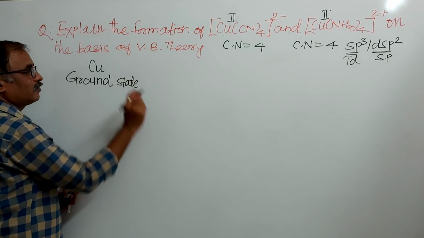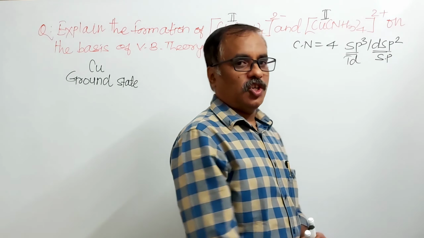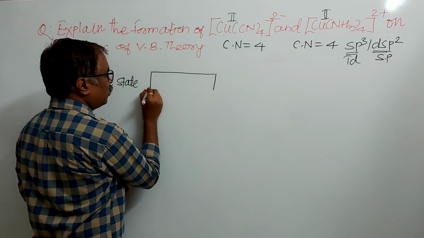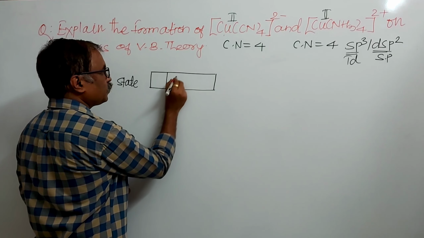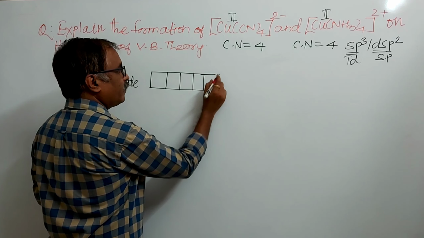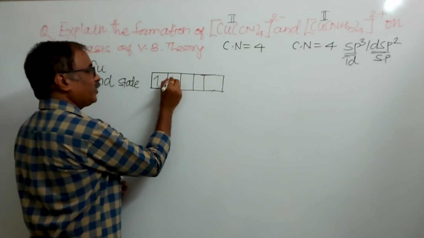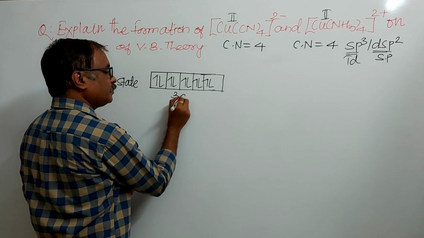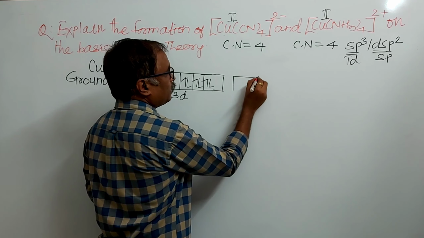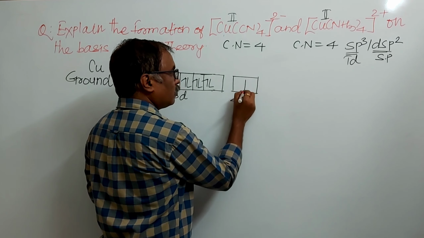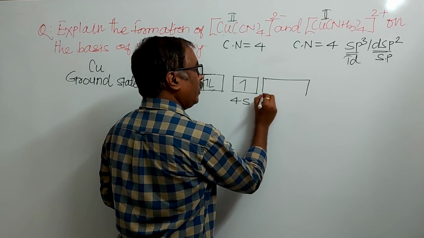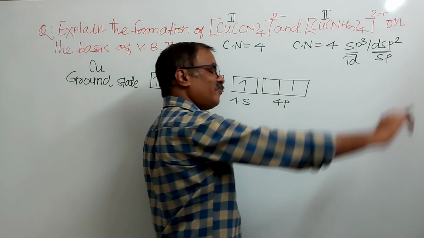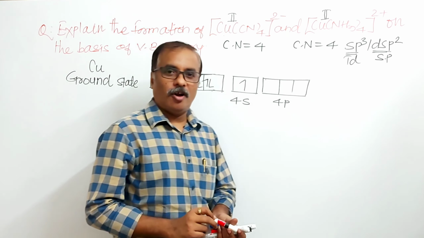The outer shell electronic configuration of copper: 3d10, here 3d is totally packed, its capacity is 10. 4s1, 4p0, 4d0, 4f0.